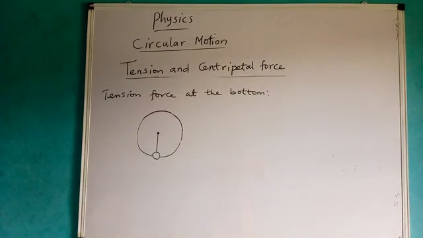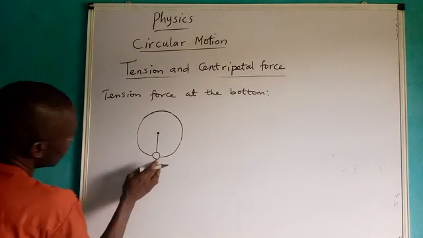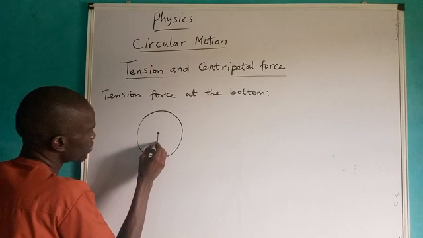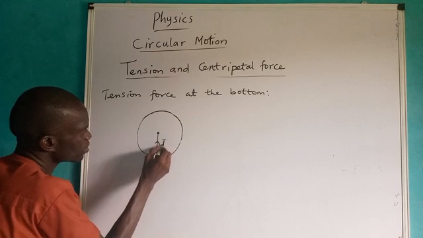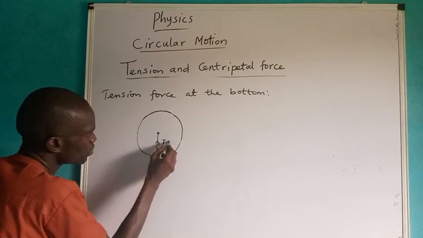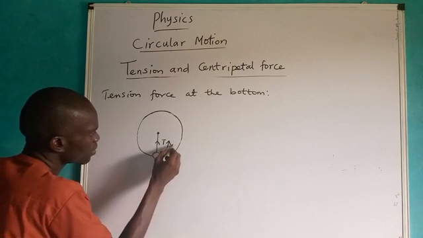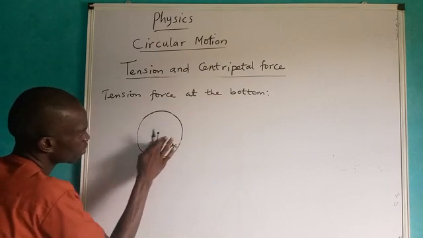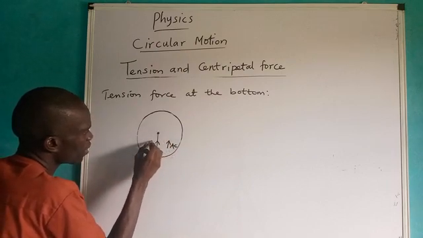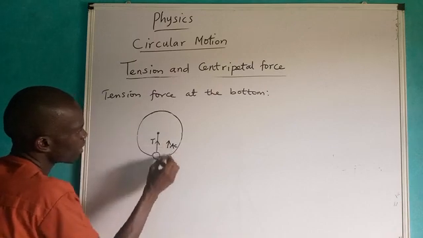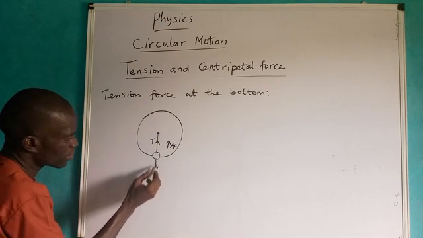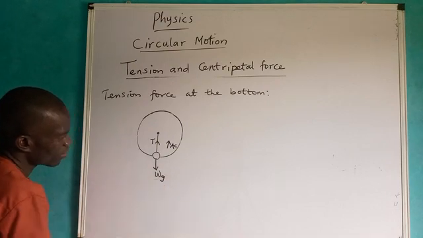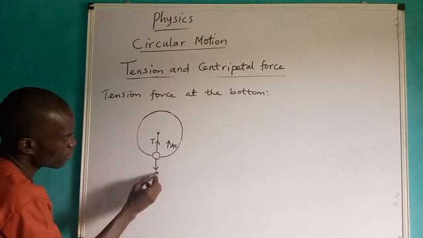Okay, let us now look at the situation whereby the ball now is not at the bottom. Remember, I told you that tension is always inward, it's directed towards the center of rotation. This one is T. And don't forget also the acceleration is directed towards the center. Please don't forget that the tension is directed up and the acceleration is also directed up. While the weight force is downward, please don't forget. This one is W.